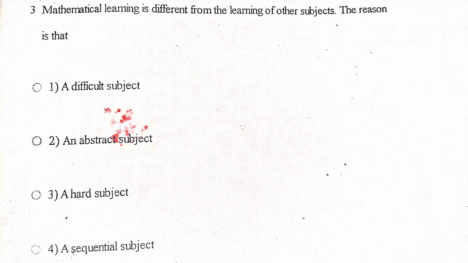Next one, mathematical learning is different from the learning of other subjects. The reason is that it is a difficult subject, an abstract subject, a hard subject, a sequential subject. The answer is an abstract subject. Mathematics deals with symbols, numbers, concepts and abstract thinking. We cannot touch or see maths like physical objects. It is conceptual and symbolic.